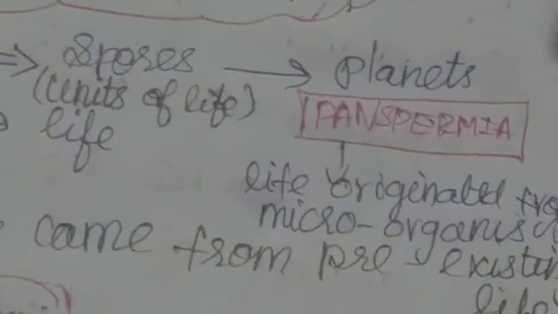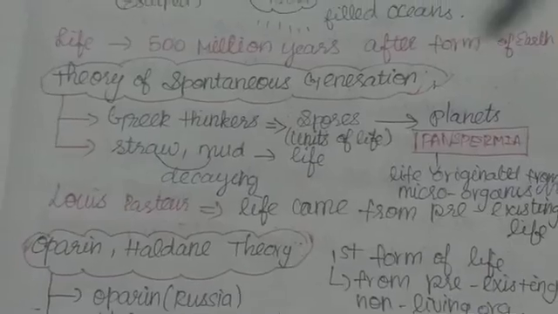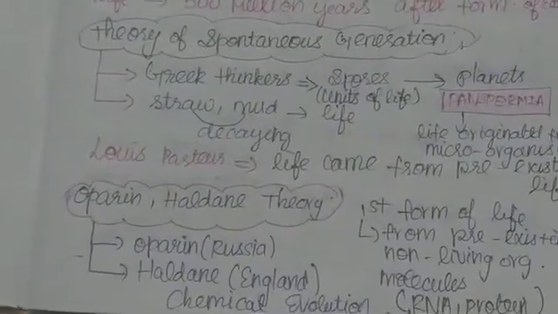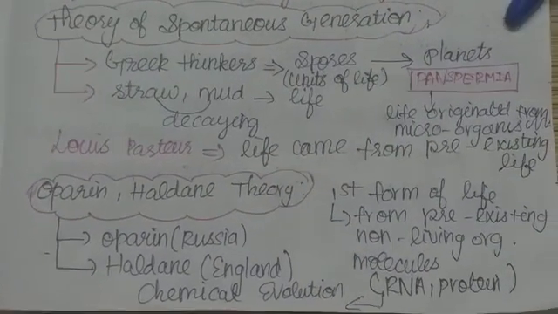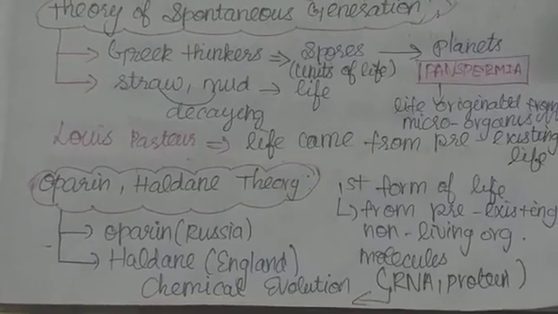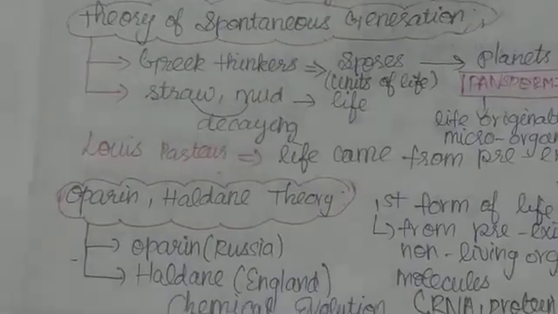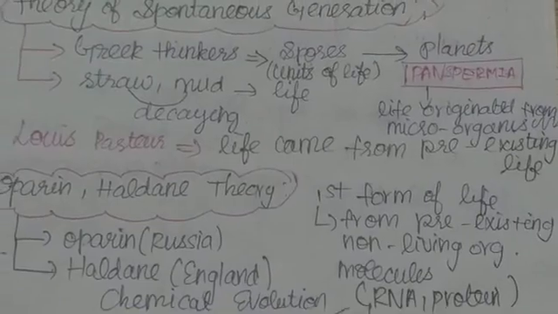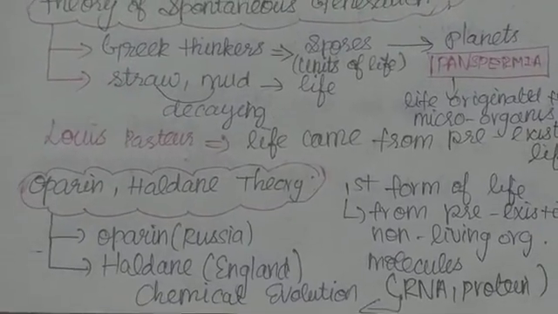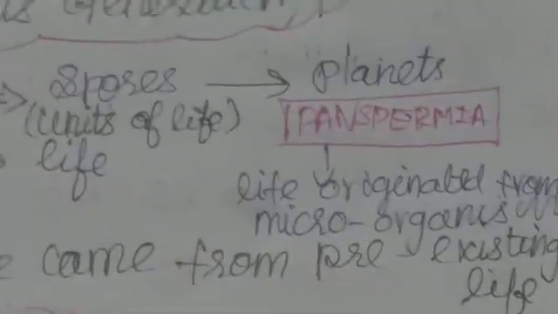Do you think that this vast life originated from microorganisms? Yes, the Greek thinkers and other scientists of that era said that it originated from microorganisms or spores, or from straw, mud, or decaying and rotting matter. Next, Louis Pasteur made an experiment and said that life came from pre-existing life. Pre-existing means life that was already existing.